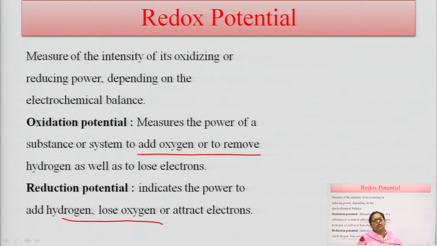So this is just the overall description of free energies, redox potential, laws of thermodynamics, etc.